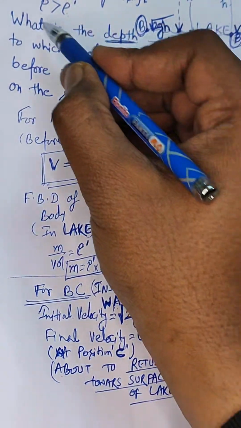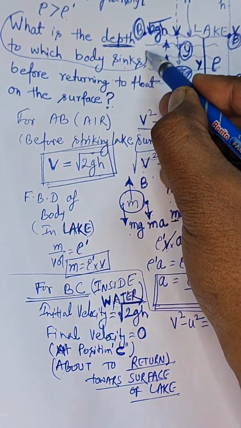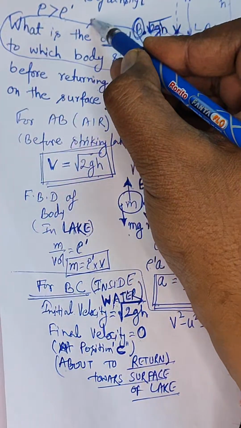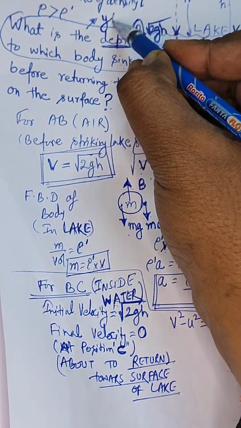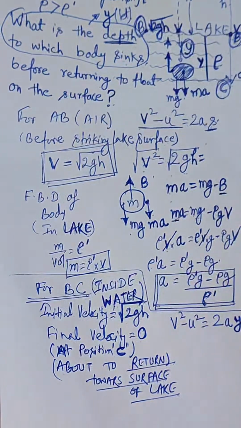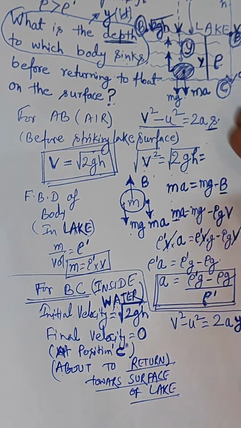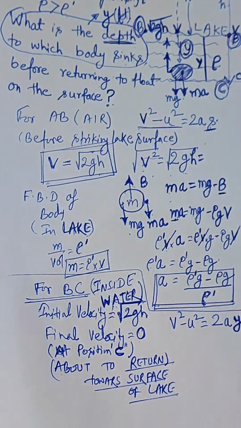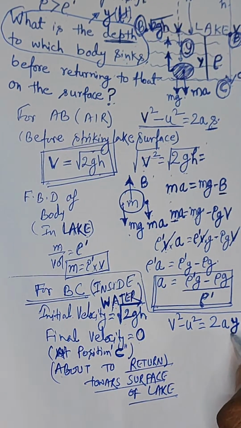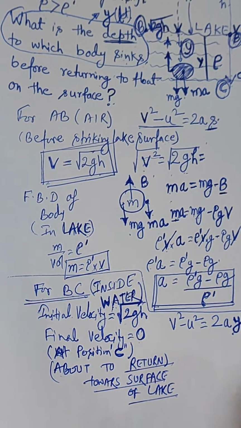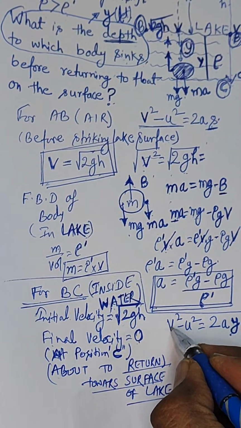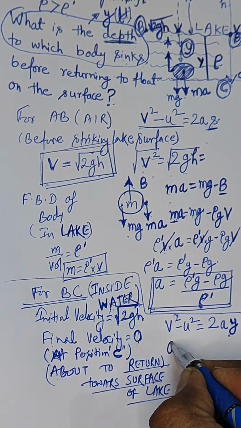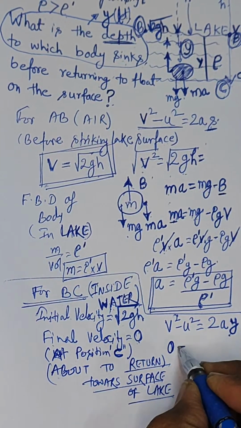This y which we have assumed is the value that needs to be calculated. So this is equal to, and you can say the final velocity is 0, so it will be 0 minus u square.